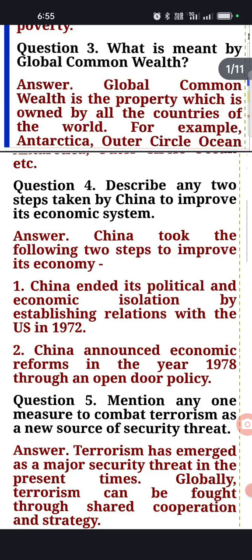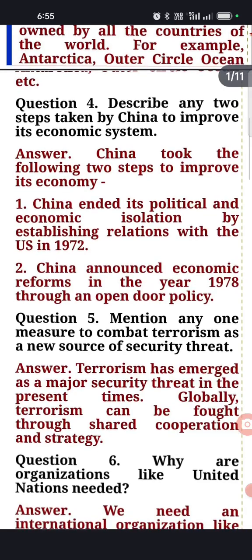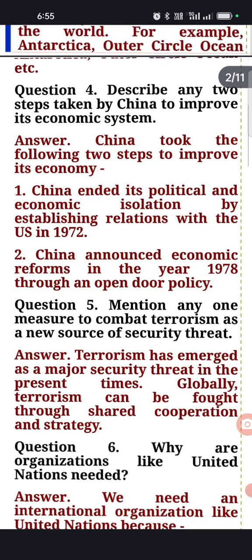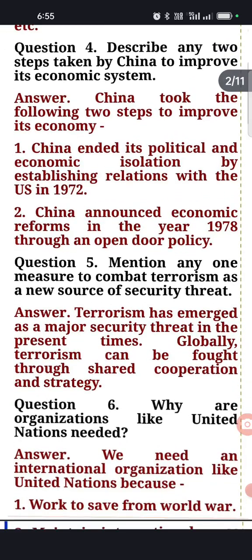Now the fourth question which I have given: describe any two steps taken by China to improve its economic system. You know, before 1978, China had a Soviet model of economy. After that, China opened its economic policy and adopted the open door policy.